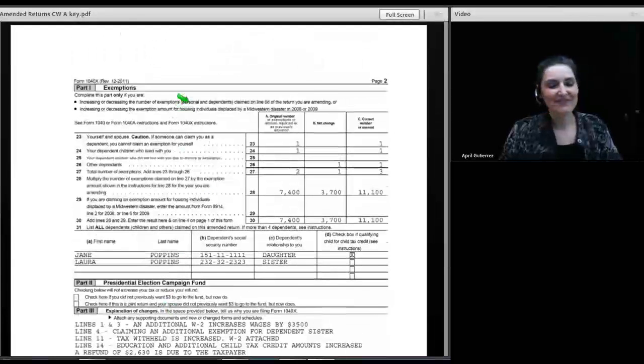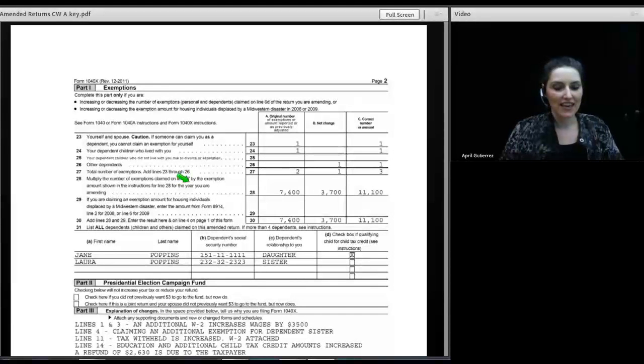All right, so then we move on to page 2 of the form, and we had to change an exemption, so it's necessary to fill out page 2. We start with how many exemptions we were claiming for Mary on the original return. She had one exemption for herself on her original return, and that's the same exemption she's claiming on the corrected return. She had a dependent child living with her on her original return, same dependent child on the corrected return. So there's no change here.